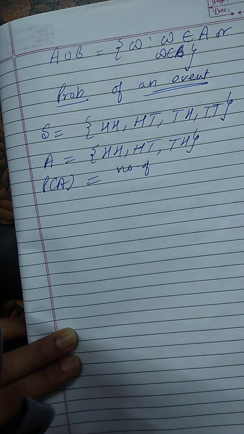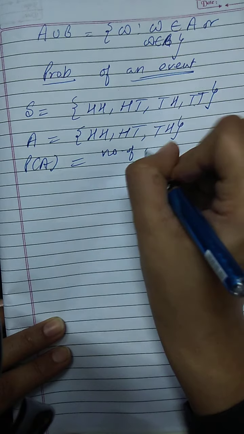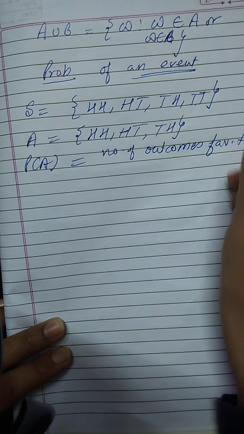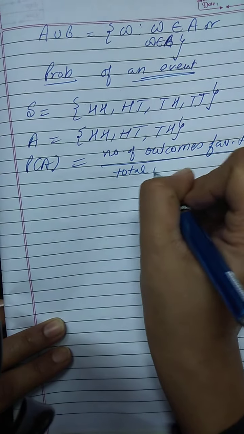So let me write it down here. We can write the number of outcomes favorable to event A divided by the total number of outcomes.